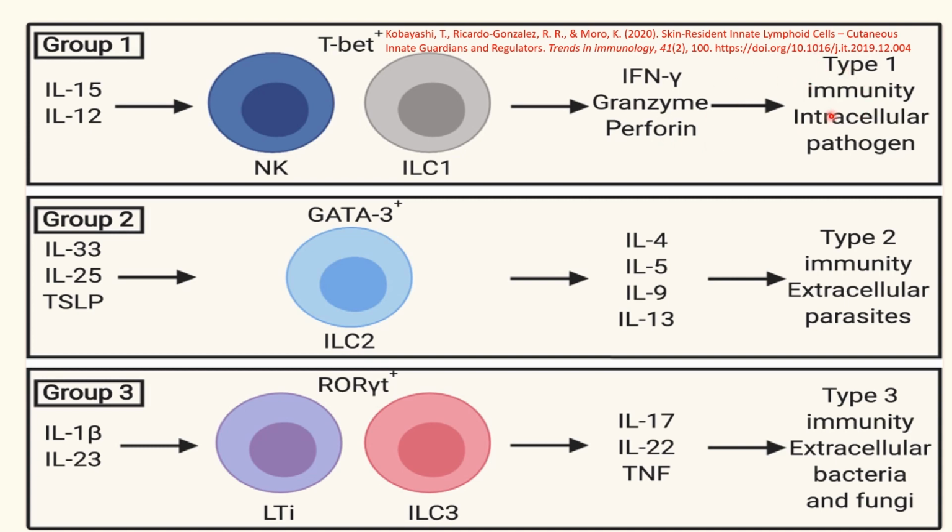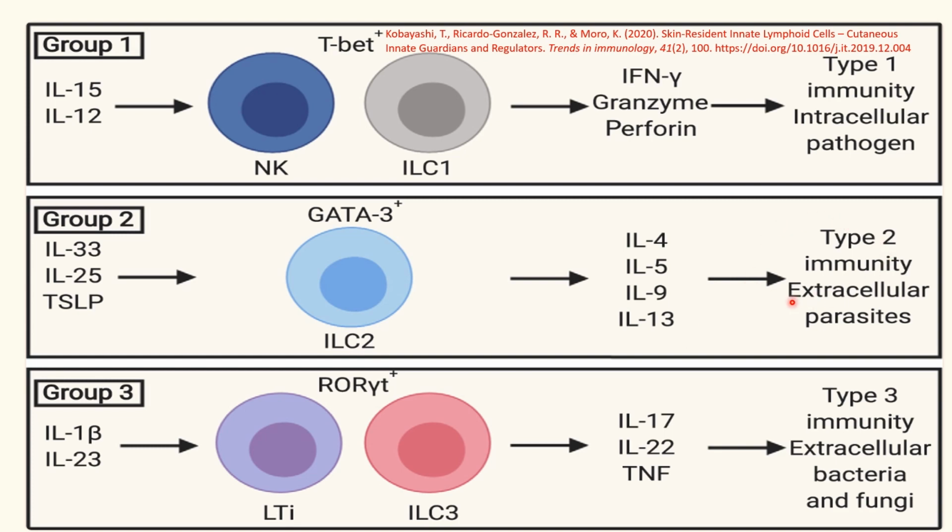Group 2 innate lymphoid cells includes innate lymphoid cells type 2, which depends on GATA3 as a transcription factor and is stimulated by interleukin 33, interleukin 25, and thymic stromal lymphopoietin. These cells produce interleukin 4, 5, 9, and 13, and they are responsible for type 2 immunity for extracellular parasites.